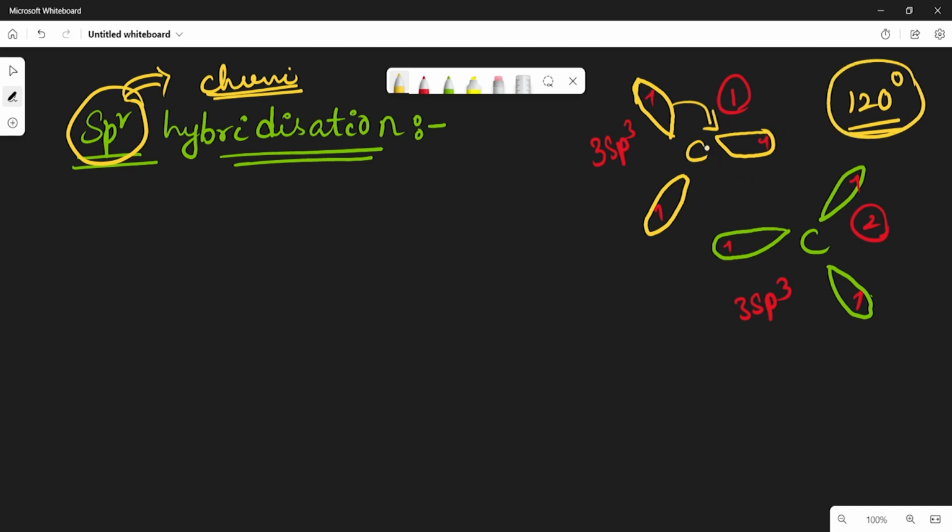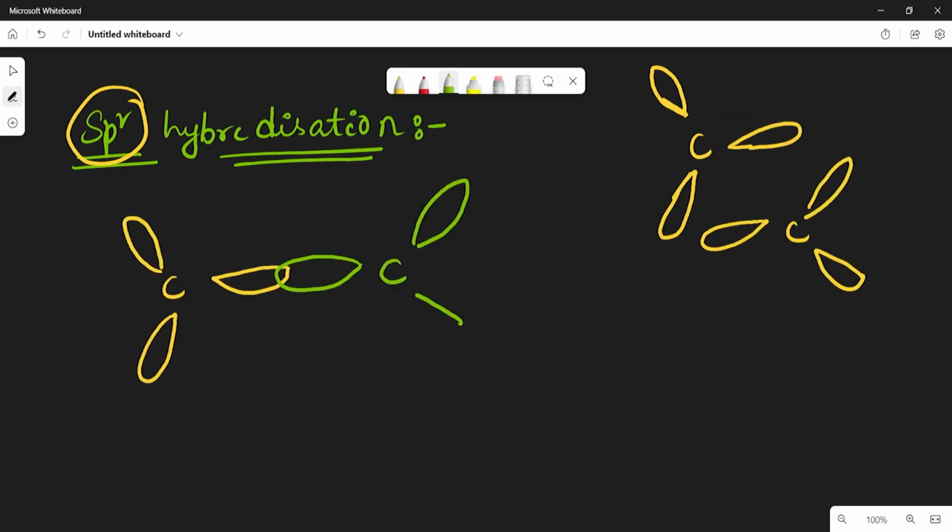So when the first carbon atom is ready to form bonds with the other carbon atom, which means when the two carbon atoms come close together, there is a bond formation. Let us see. If you see here, this is the first carbon atom and this is the second carbon atom.